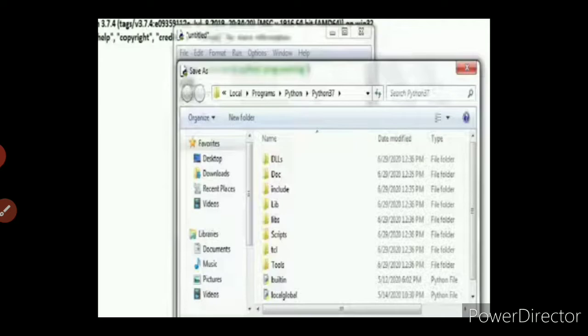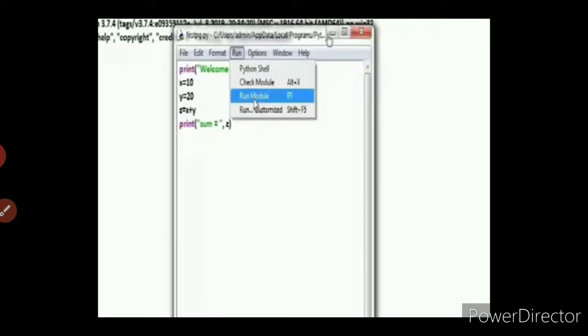How do you save the program? You have to go to the file menu, select the save as option, then give your file name along with the .py extension. Then you have to run the program. In interactive mode, the interpreter will automatically execute the program coding one by one. But in script mode, we have to save the file.